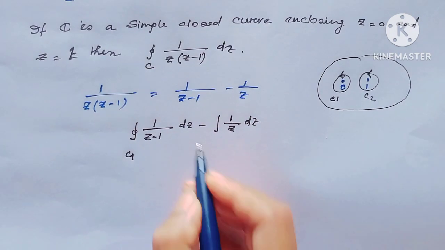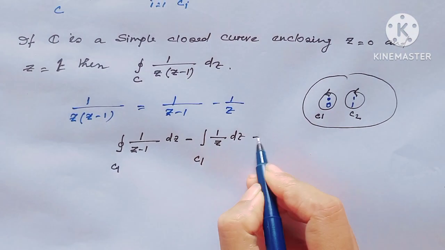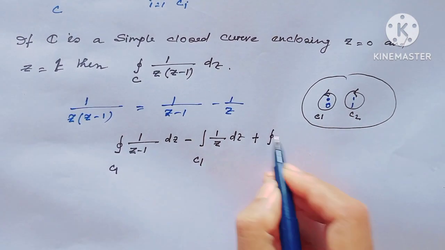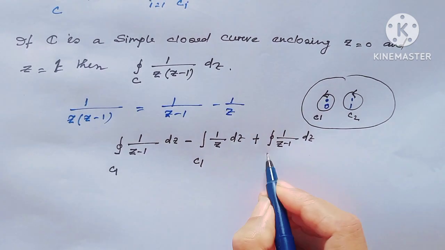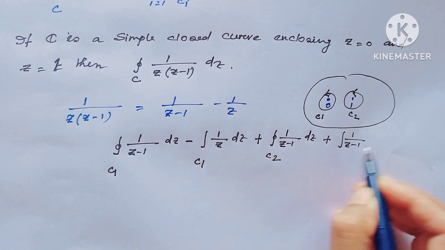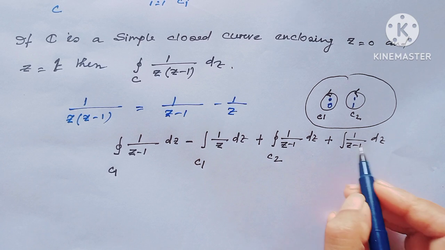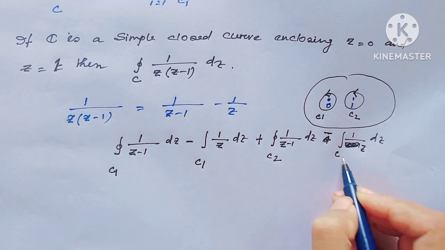With respect to the C1 curve, here also the C1 curve, plus 1 over (z minus 1) dz with respect to the C2 curve, plus, sorry, here minus 1 over z dz with respect to the C2 curve.